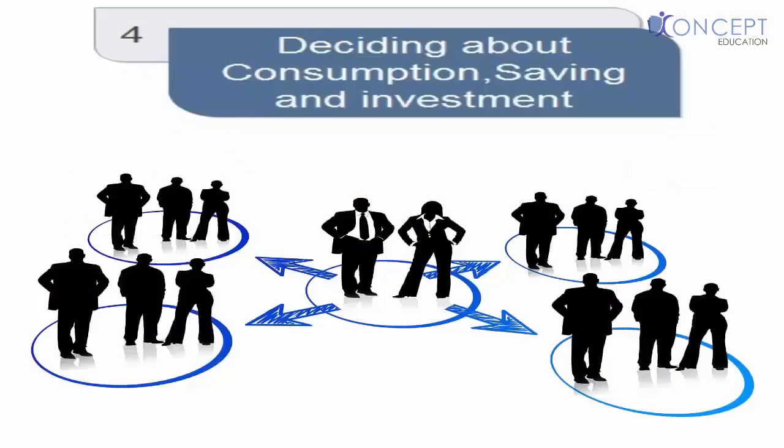Fourth, deciding about consumption, saving and investment. This was my fourth economic problem, right? How do they solve it? Consumption is done by consumers and investment by entrepreneurs. Higher the interest rate, higher the savings, and higher the return on capital, higher the investment.